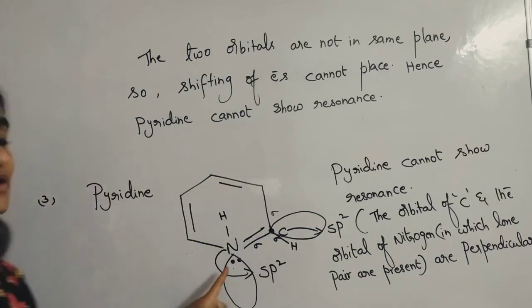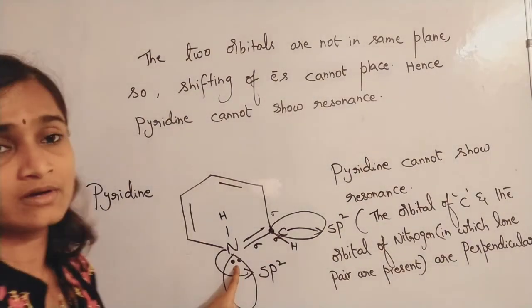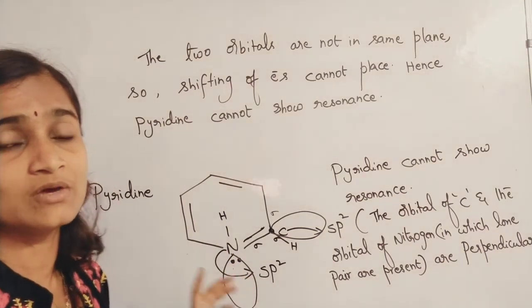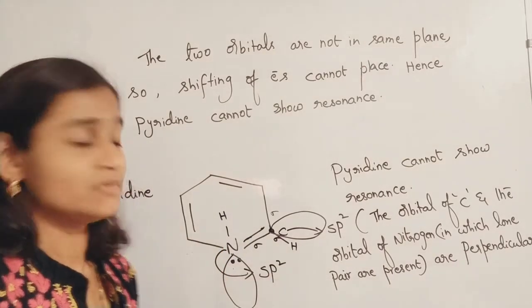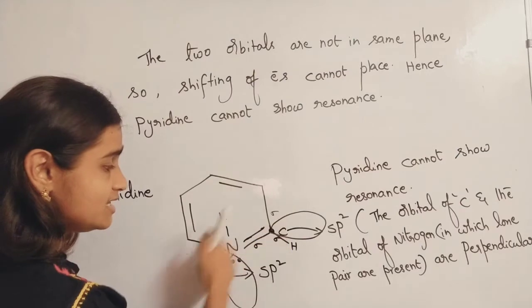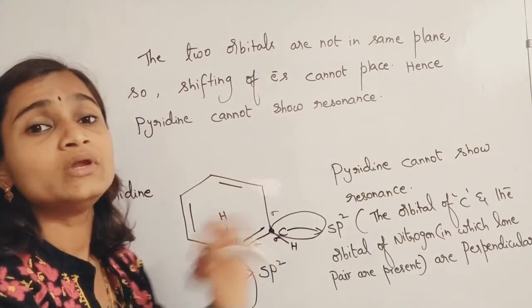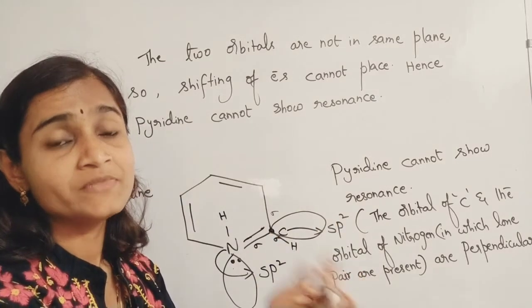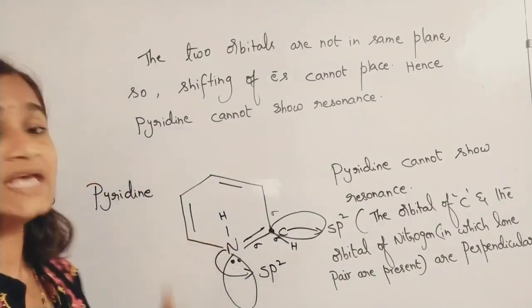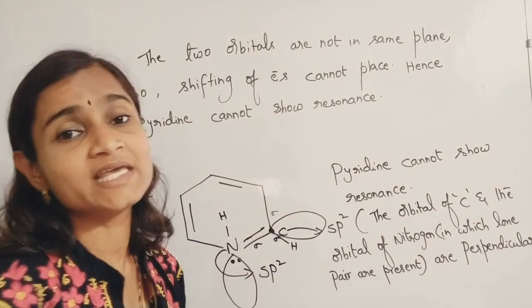And this lone pair of electrons which is there with nitrogen, in the sp2 hybrid orbital of nitrogen, is ready for donation. This area is a rich source of electrons, so it can donate. That pair of electrons can be donated very easily. So because of that reason, pyridine exhibits more basic nature. Pyridine is considered to be more basic in nature.